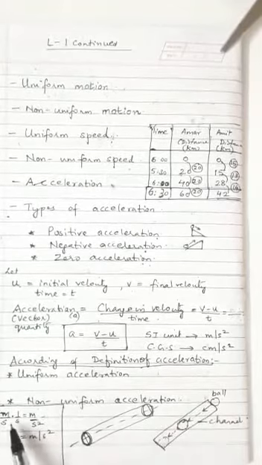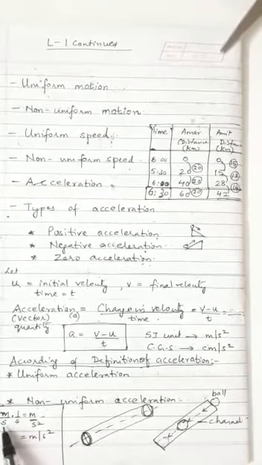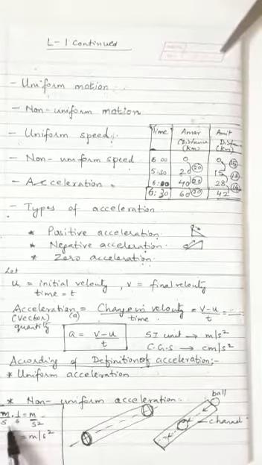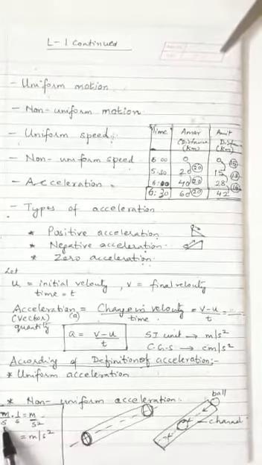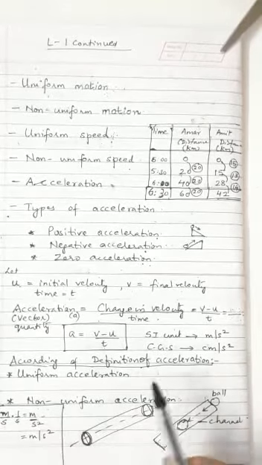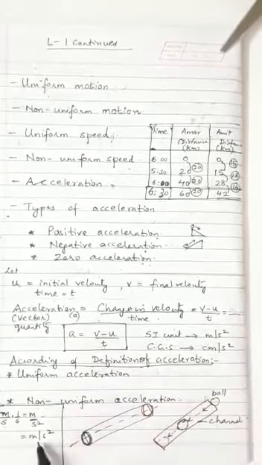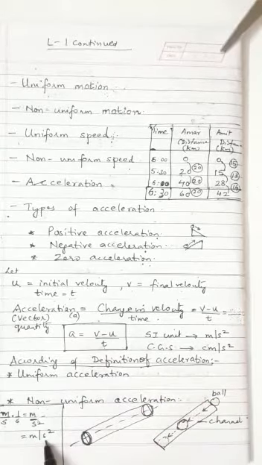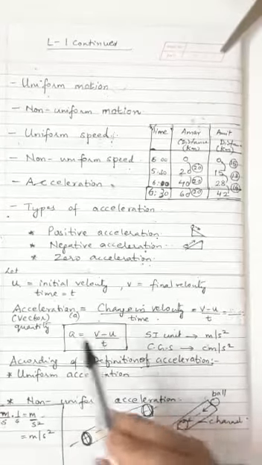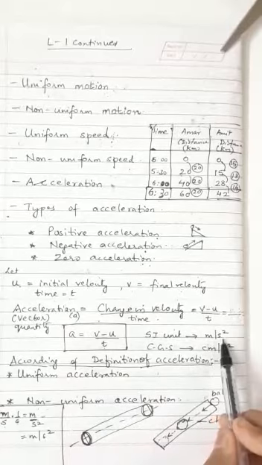So our numerator is m into 1, and our denominator is s multiplied by s, where s stands for seconds. So s multiplied by s is s square. So the SI unit of acceleration can be written as meters per second square.